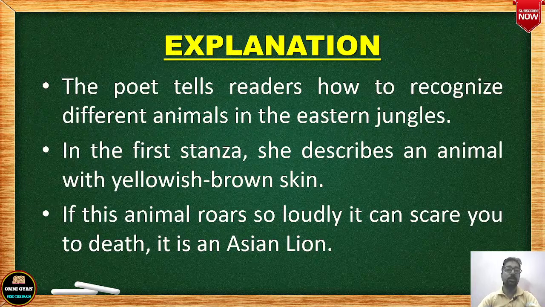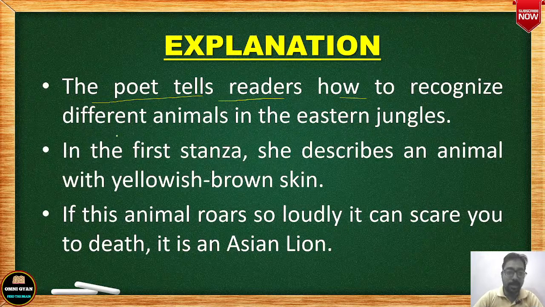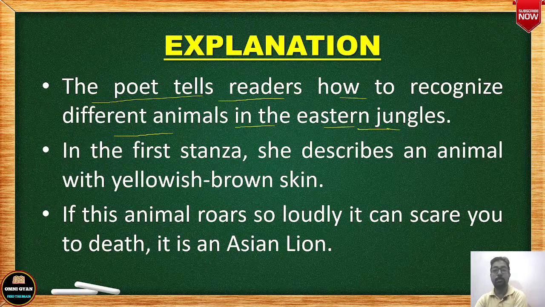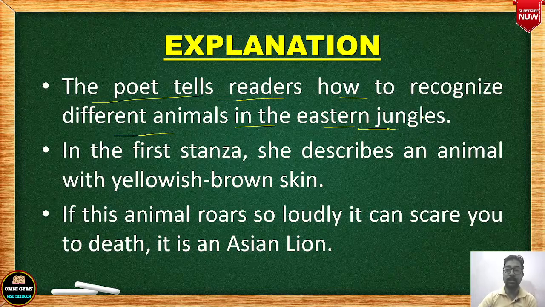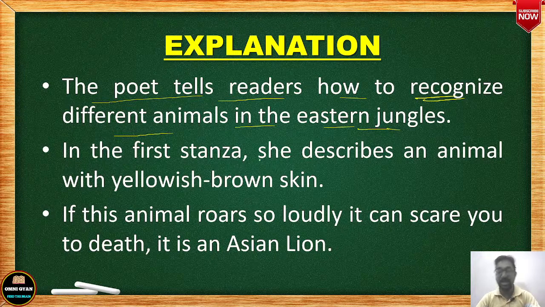Okay, so let us see the explanation. Very short poem. I'll make a quick explanation. Now, what is the explanation of the first stanza? In the first stanza, the poet tells the readers how to recognize different animals in the eastern jungles. If you go to the eastern jungles, you can see many animals. So how can you recognize and identify each of the animals?